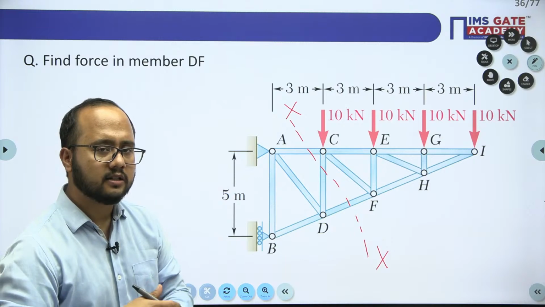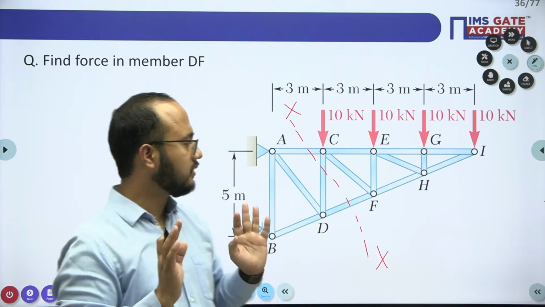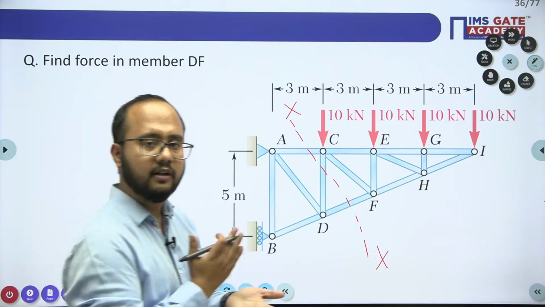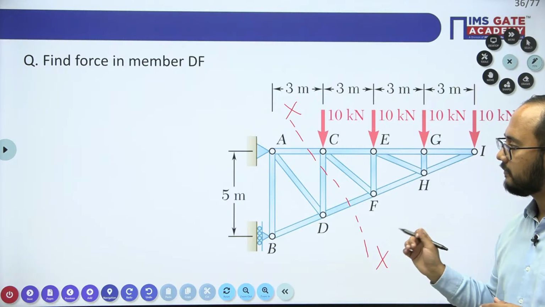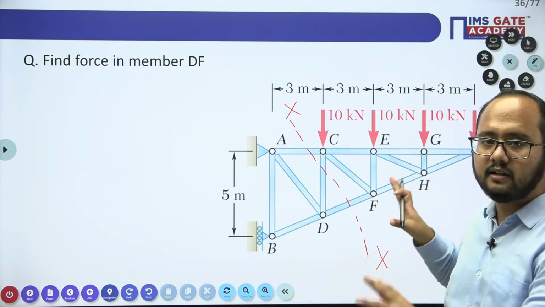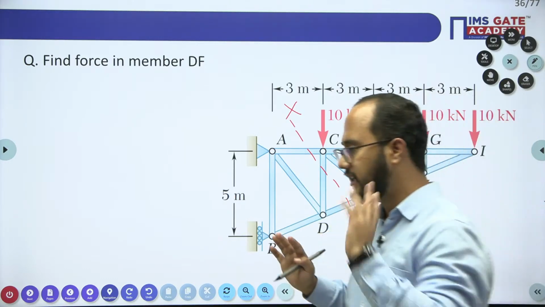So a very important concept. Both in mechanical and civil it will be there. In mechanical and civil, both will have such kinds of numericals. So everyone try, I need an answer for this one. Everyone should try the question. At least try this question. Using this section, you will cut the truss into two parts. Use the left or right. It's your choice. But we need the time.